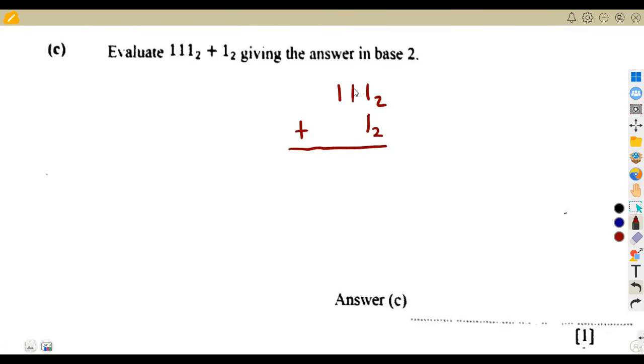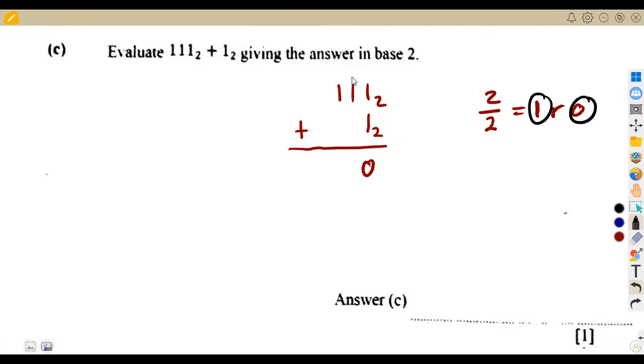All right, let us add 1 plus 1, that's 2. Remember, if you're adding, you cannot write a number equal or greater than the base. So once the number is equal to the base or greater than the base, you have to divide by the base. Like here, 1 plus 1, that's a 2, is equal to the base. So 2 into 2, that's a 1, remainder 0. The remainder is the one that you write in your answer. So we've got a remainder of 0.